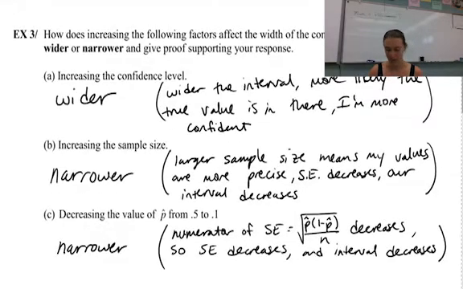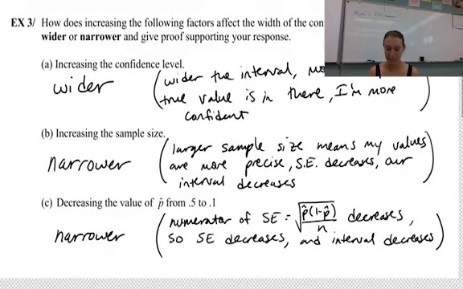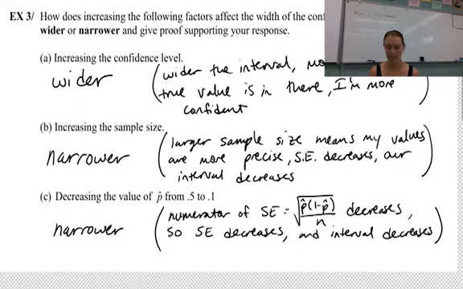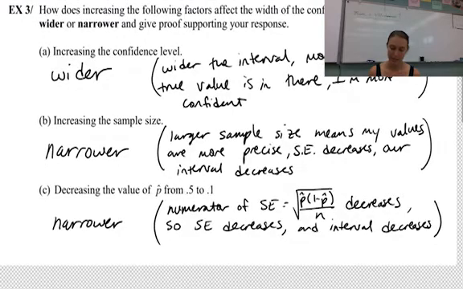Increasing the sample size. So now if I have a larger sample size, it means my values are more precise. They're more consistent. The standard error decreases. Thus, our interval is going to be smaller. And decreasing our p hat value from 0.5 to 0.1. So if we think about the formula for a standard error, p hat is in the numerator. So as that decreases, the standard error decreases, and thus the interval becomes more narrow.